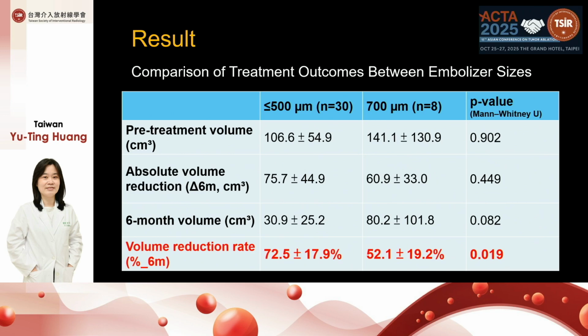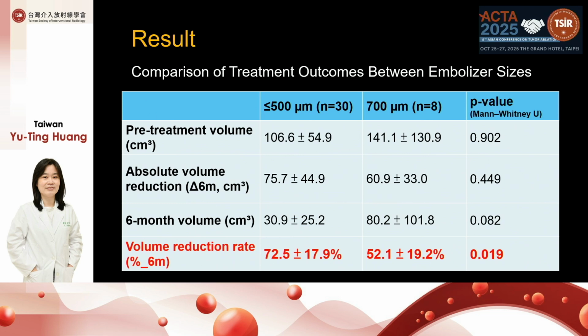We compared the embolic agent size with the outcome, and categorized the patients into 2 groups: microspheres less than or equal to 500 micron, and particle size up to 700 micron. For the pretreatment volume, there was no significant difference.